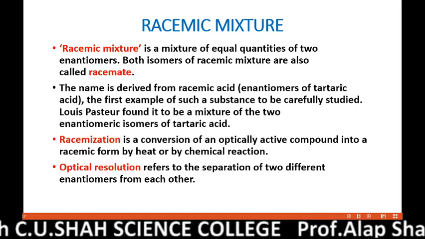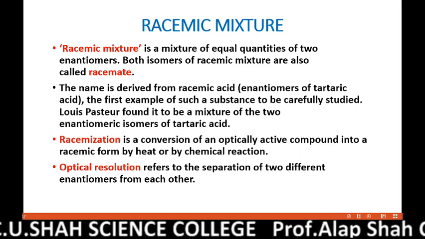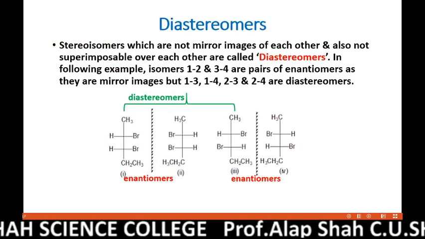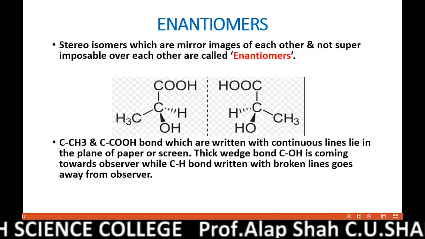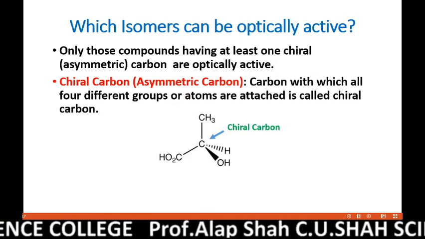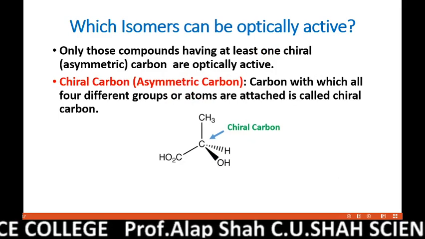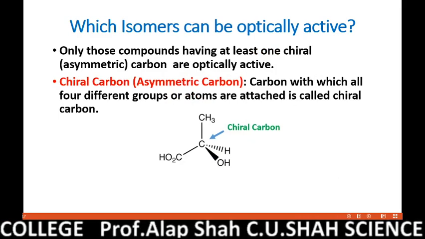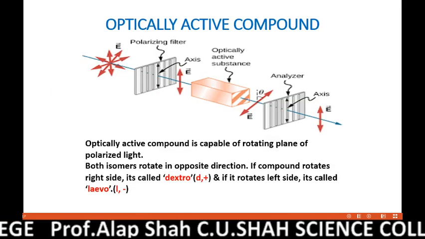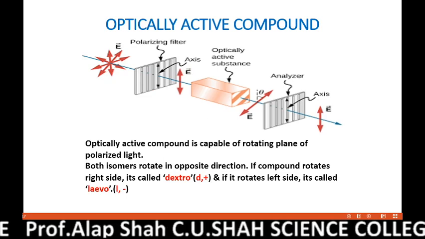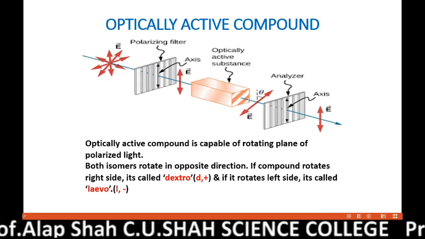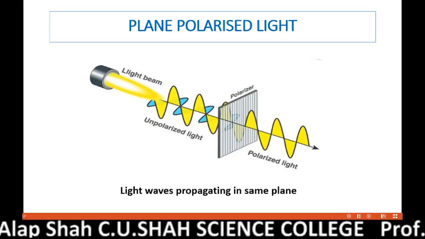So friends, in this video we discussed the racemic mixture, the racemization process, optical resolution, what diastereomers are, what enantiomers are, what the property called chirality is, which isomers can be optically active, what an asymmetric or chiral carbon is, what is the meaning of optically active and inactive compounds, what is the meaning of dextro and levo isomers, and what is plane polarized light.